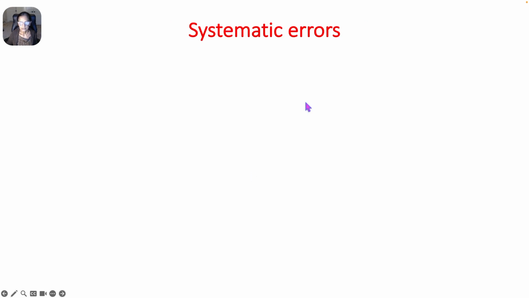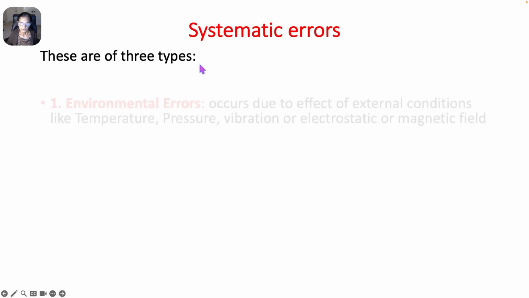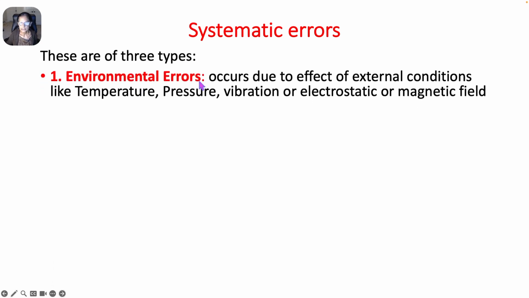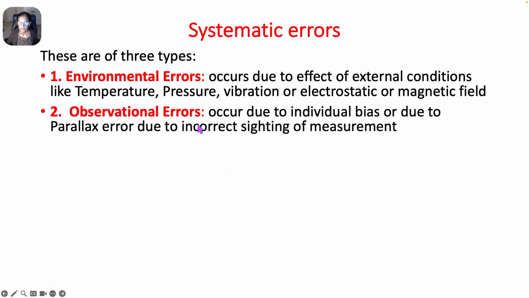Let's see what is systematic error. These are again of three subtypes. One is environmental error. This occurs due to the effect of external conditions like temperature, pressure, vibration, or electrostatic or magnetic field. Observational error occurs due to individual bias. Individuals sometimes feel that they know the value and have some bias towards the value. Or it occurs due to parallax error, incorrect sighting of the measurement without seeing the reading properly.